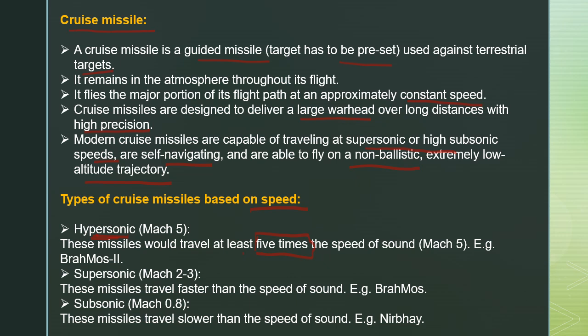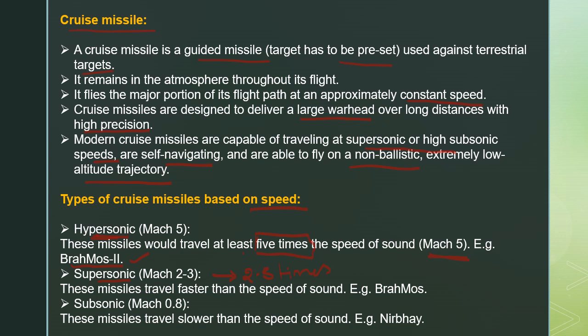That's why they are famously referred to as Mach 5. They are referred to as hypersonic missiles. The BrahMos 2 category is one of the best examples of that. And the supersonic category is between Mach 2 and 3. That means these missiles travel faster than the speed of sound, that is 2 to 3 times the speed of sound. So the example is the BrahMos category.